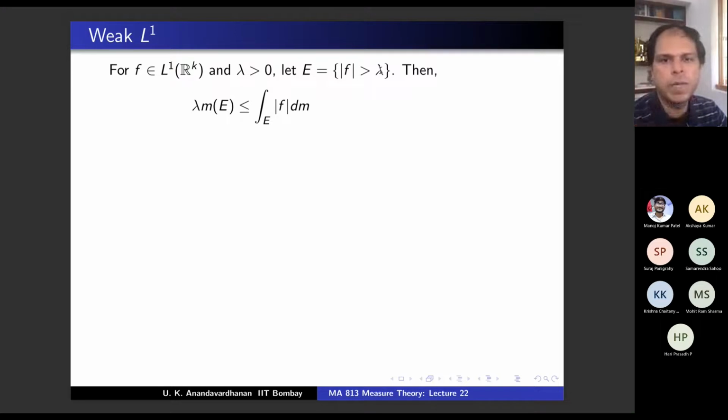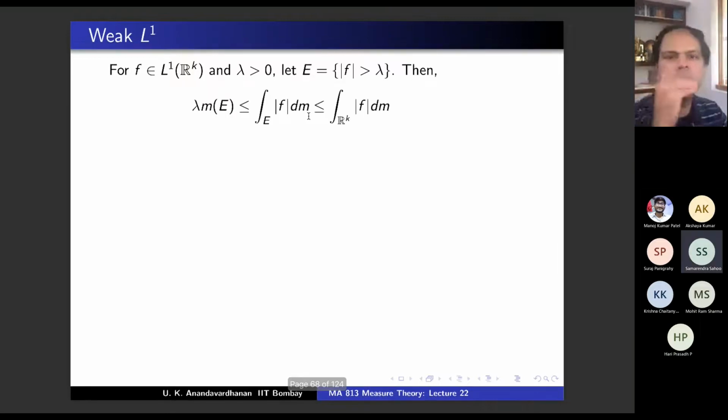Because on E, mod f is bigger than lambda. So this is lambda times the integral of dm over E, which is the integral of lambda dm, but lambda is less than mod f over E, so this is true, right? And this is less than the integral over the whole thing, no? Because E is a subset of R^k.